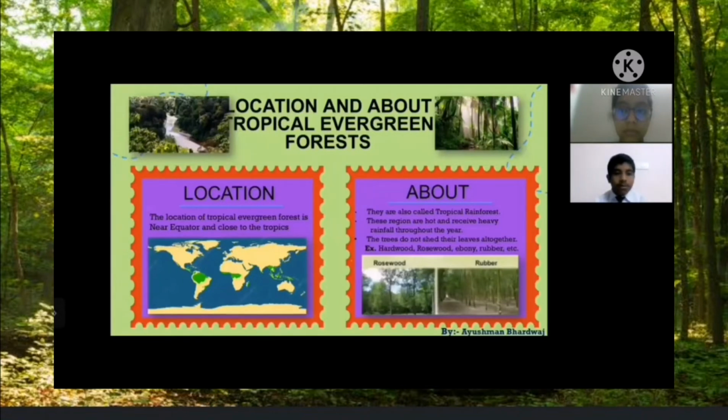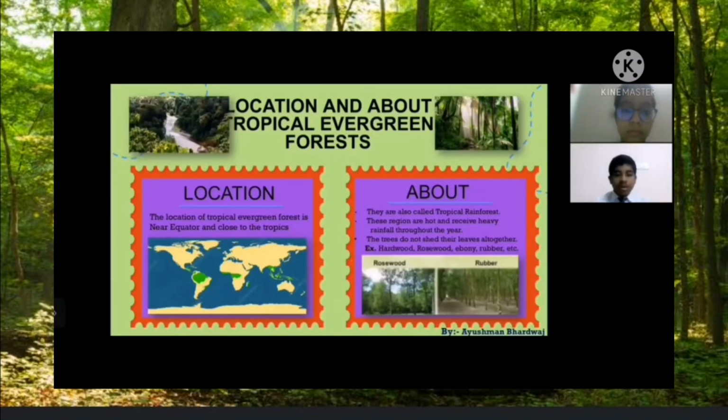Namaskar. My name is Ayushman Bhabruch. I am going to tell you about location and about tropical evergreen forest. First, I will tell you about the location of tropical evergreen forest. The location of tropical evergreen forest is near the equator and close to the tropics.